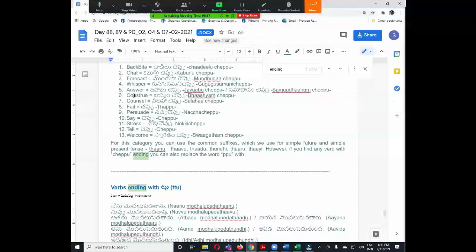If there is no cheppu word, you need to apply the common rule only. As I mentioned before, fail means tappu. So here I don't say tabutanu, it is wrong. So we need to use the common suffix only if there is no cheppu word.